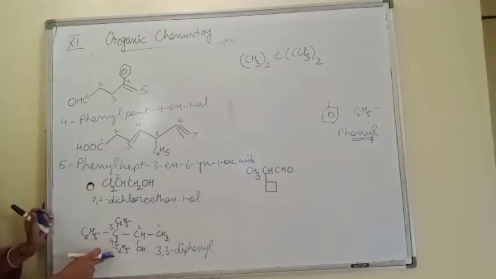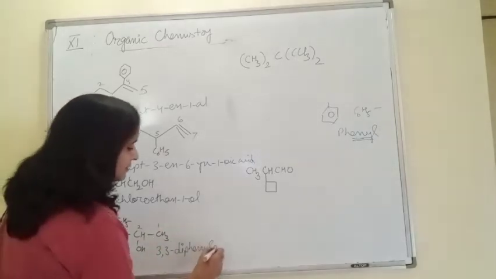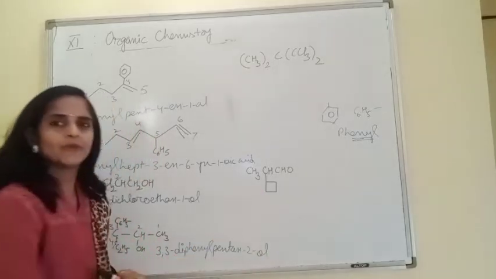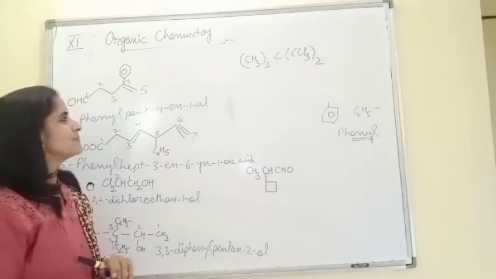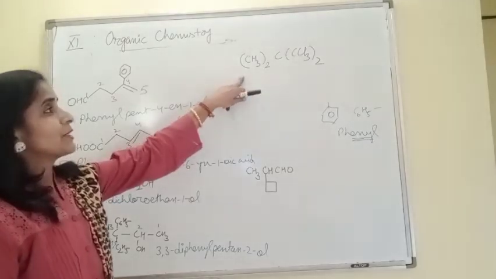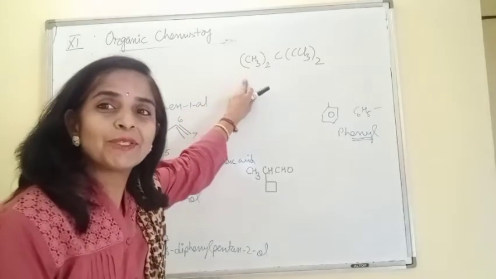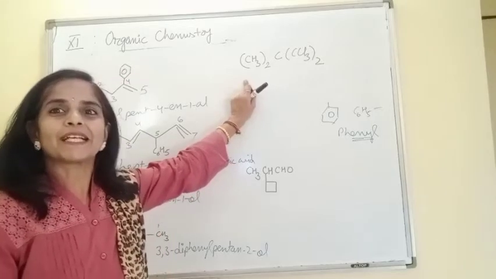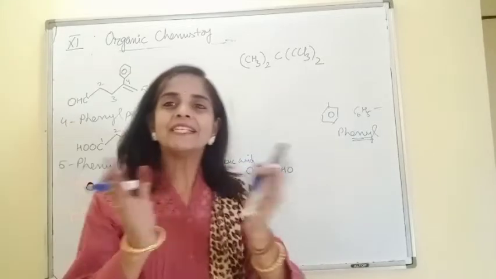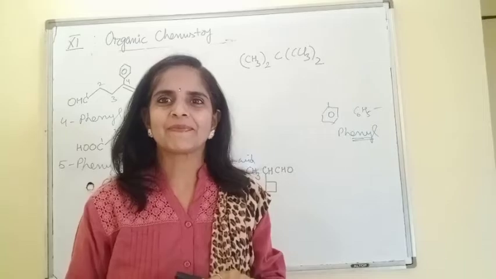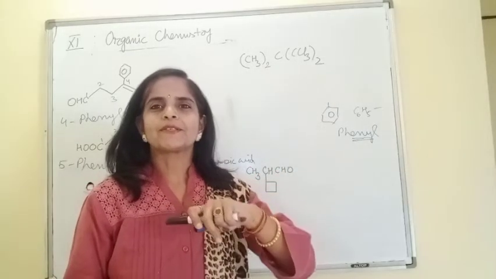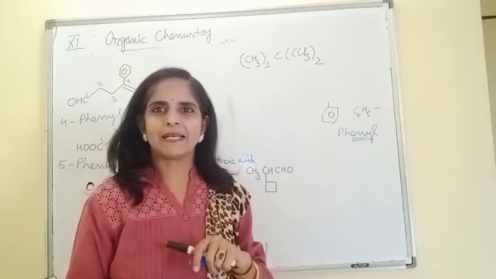Then the 5 carbon chain is pentane, 2-ol. Pentane, 2-ol. Done? Coming to this one, it seems to be very difficult. No, not difficult. It becomes easy if we open this chain, expand the chain, because here this is written in condensed form. So first you have to expand the chain.